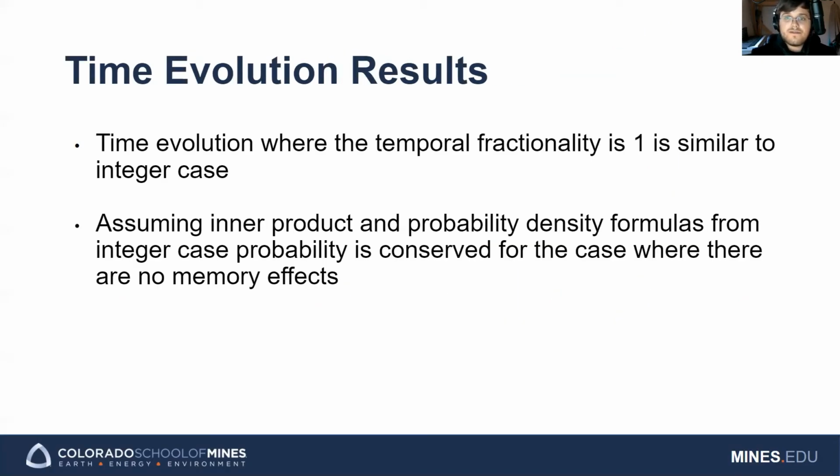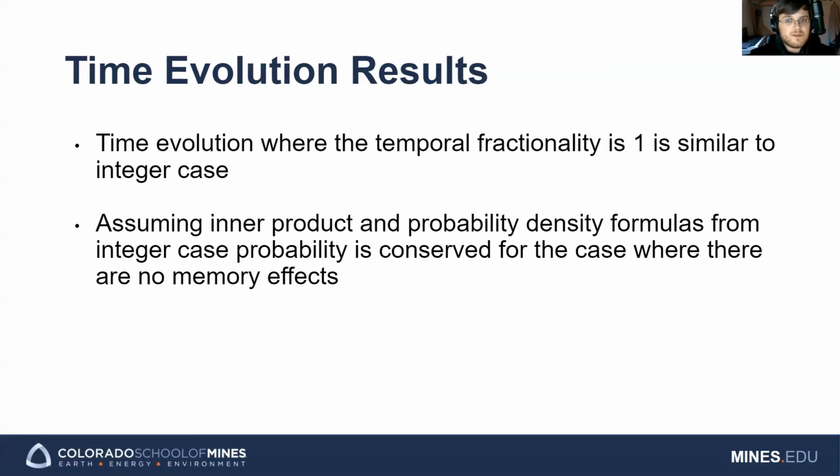Now, when allowed to evolve through time, it was discovered that the evolution of a state is quite similar to that of the integer order Schrödinger equation. Each state may be decomposed in terms of the fractional stationary states, and each state acquires a complex exponential phase where the exponent is proportional to the eigenvalue of the spatial portion of the fractional Schrödinger equation. Using the standard definition of the inner product and under the assumption that the definition for the probability density is the same, we find that probability is conserved.